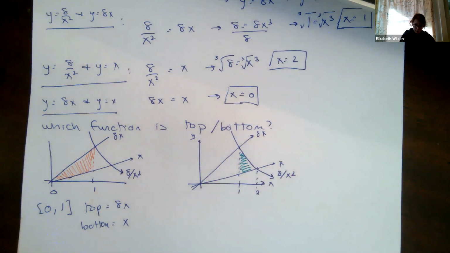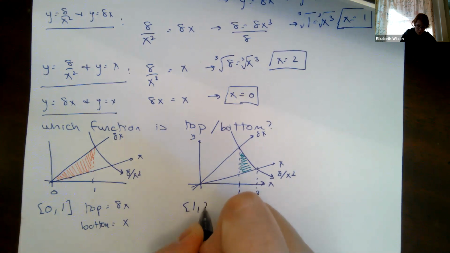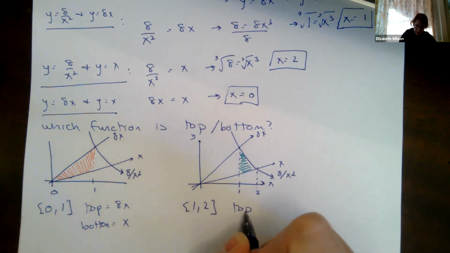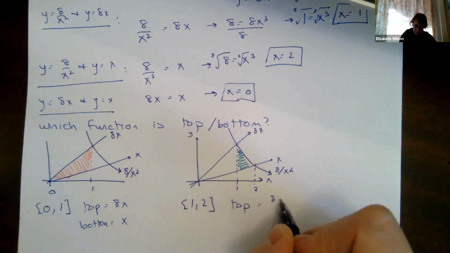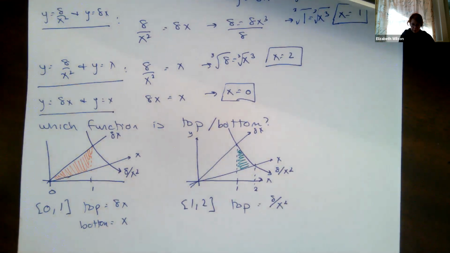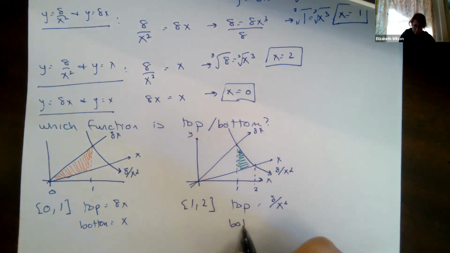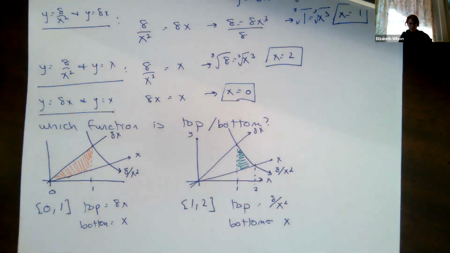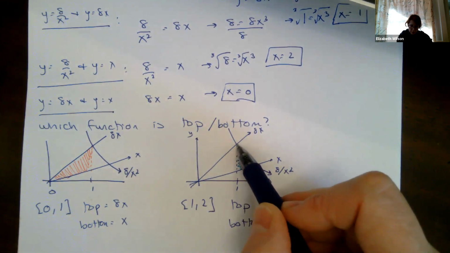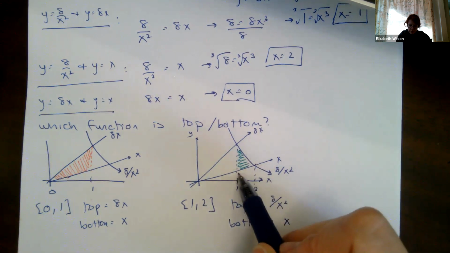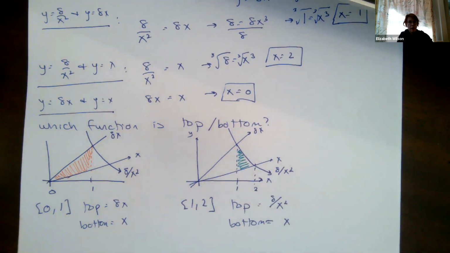So on this interval from 1 to 2, my top function, I'm just looking here, is 8 over x squared. My bottom function is equal to x. Right, you can see right here, look, from here to here, my top function is this one right there. That's 8 over x squared. My bottom function is this one. That's just equal to 1 times x.